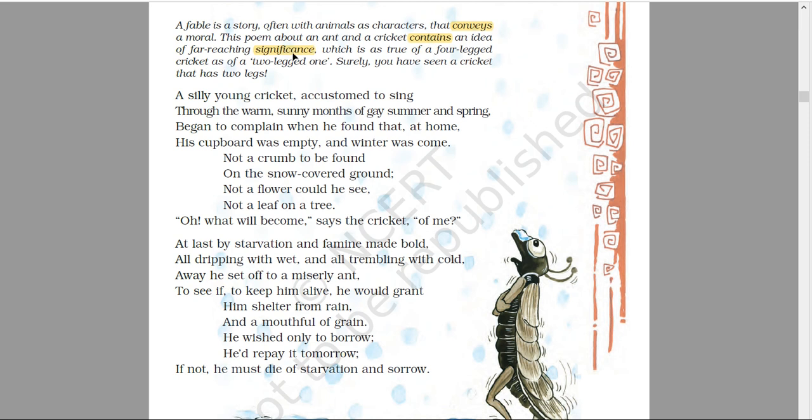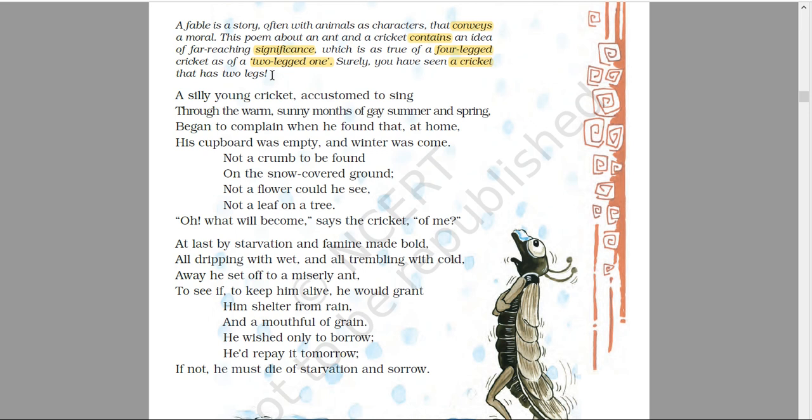It is as true of a four-legged cricket, because a cricket has legs, as of a two-legged one. So this moral is for the four-legged cricket as well as the two-legged one. And who is the two-legged creature? This stands for human beings. The story is really true about the cricket as well as human beings. Surely you have seen a cricket that has two legs. So the writer says the cricket stands for a living being that has two legs.